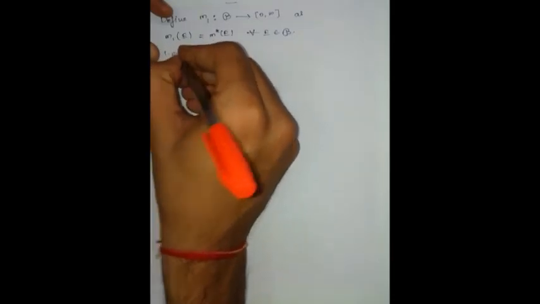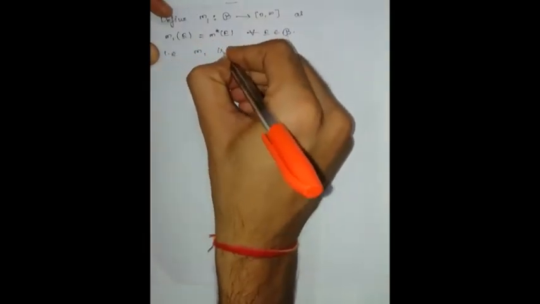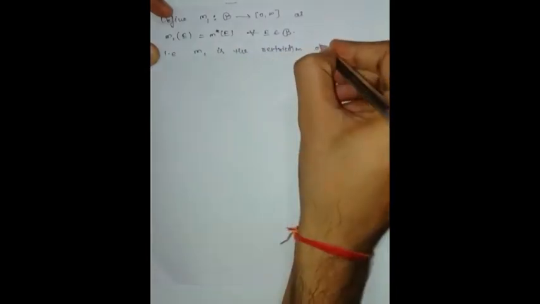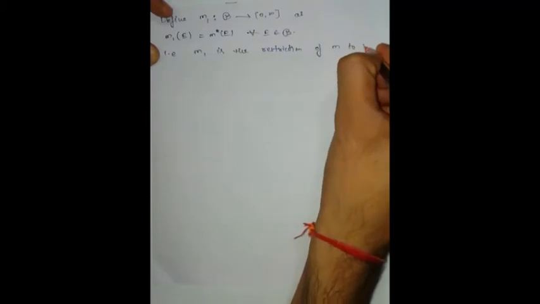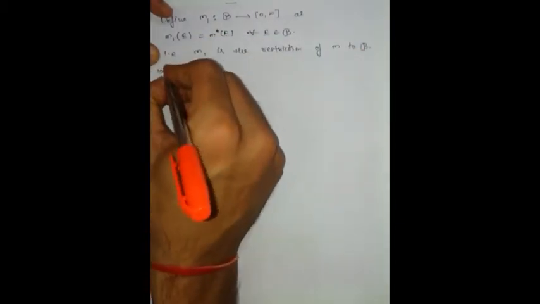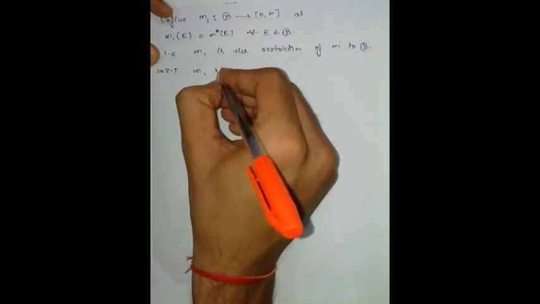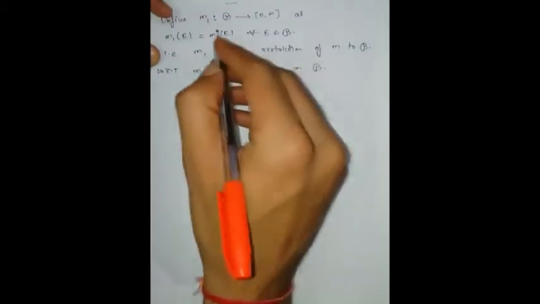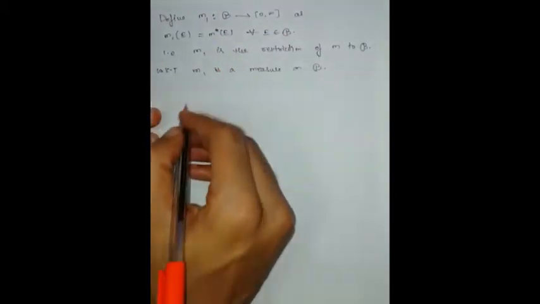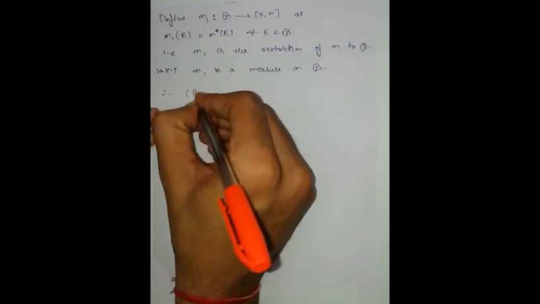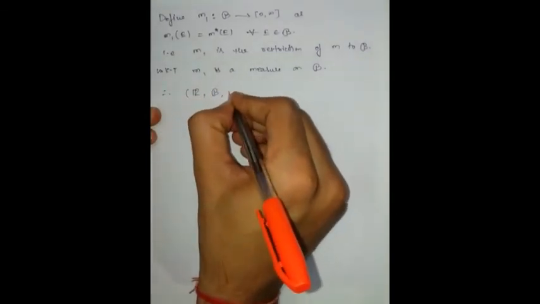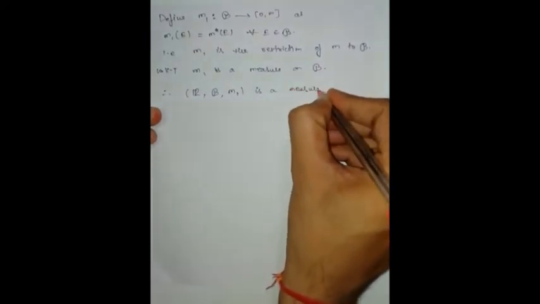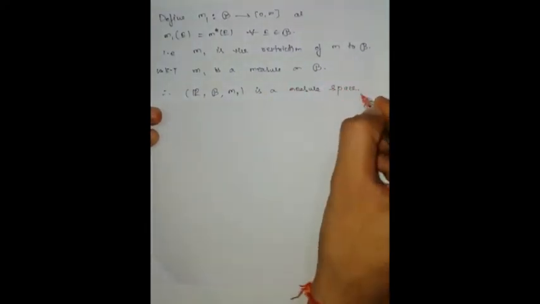That is, m1 is the restriction of m to script B. We know that m1 is a measure on script B because the outer measure satisfies both conditions. Therefore (R, script B, m1) is a measure space.